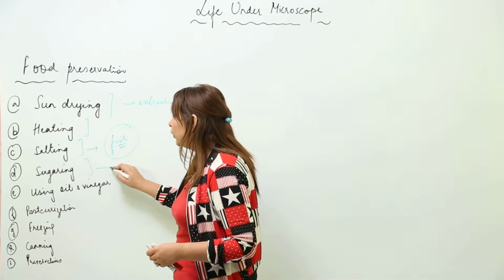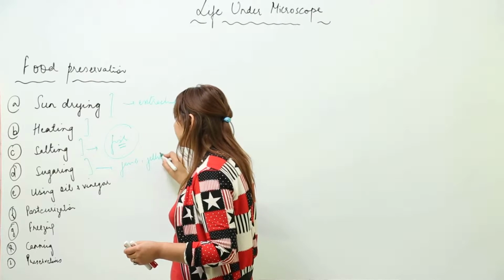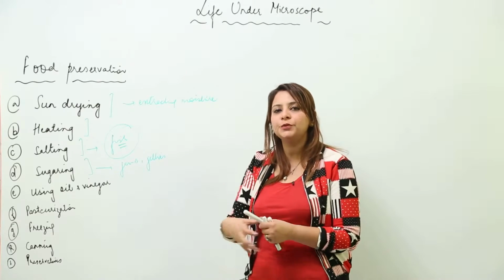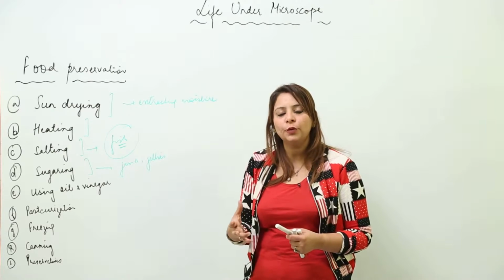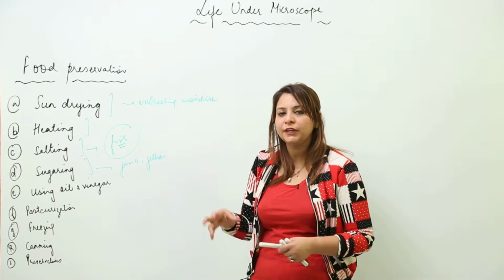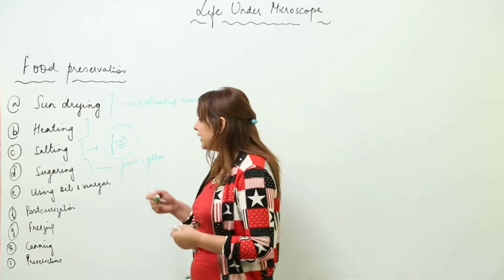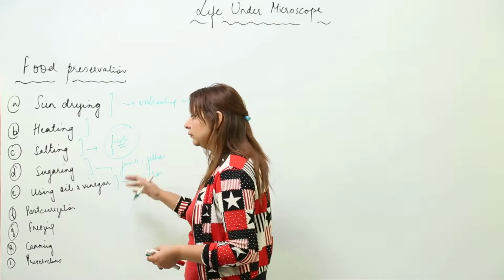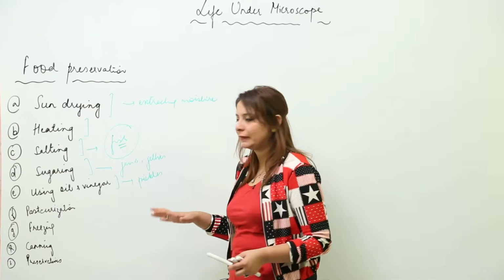Likewise, sugaring. Sugaring is mostly done in the case of jams and jellies. When you add a sugar syrup to them, it extracts the water content from the food. So when you have less water content, there is less growth of microorganism. Next is the use of oil and vinegar. We use oil and vinegar in preserving pickles and similar items.